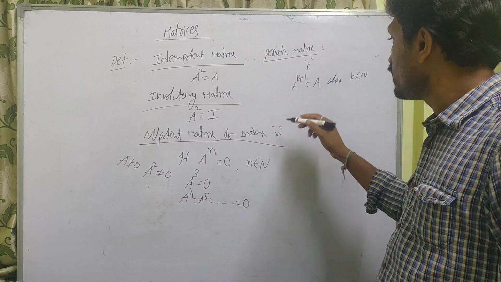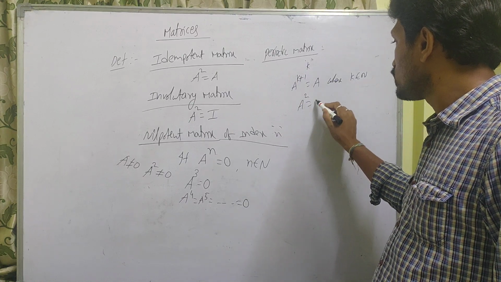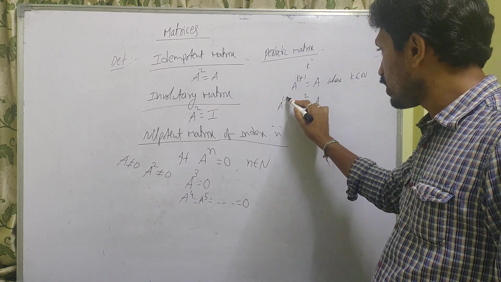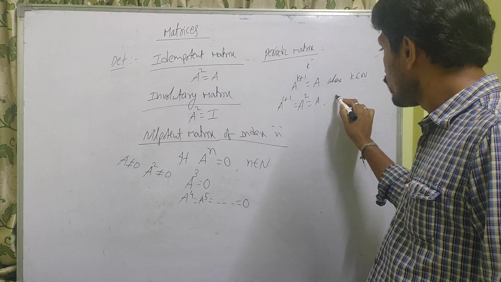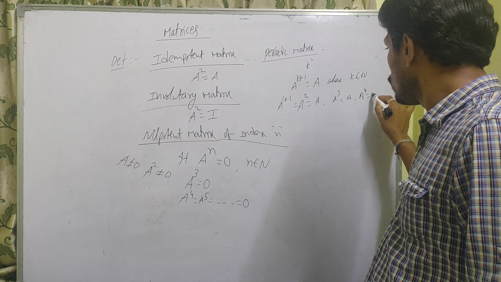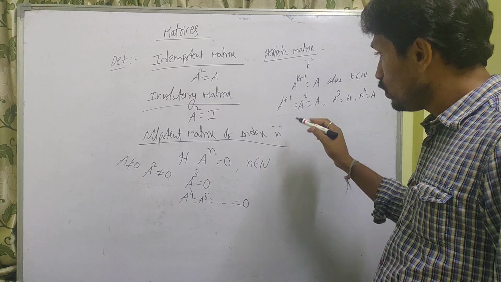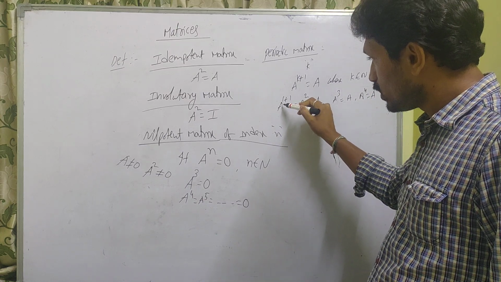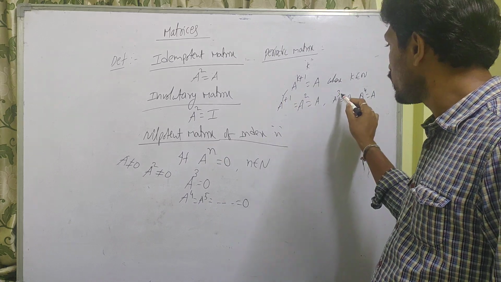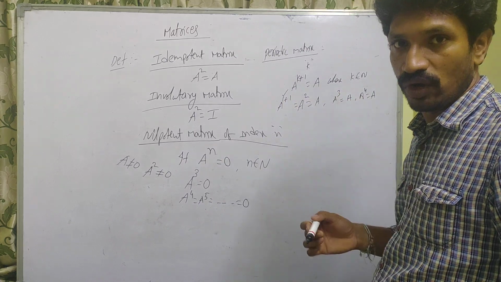That means, suppose you have A square is equal to A, then you can write A power 1 plus 1. Maybe A cube is equal to A power 4 is equal to A, even though, it is a periodic matrix with period 1 only. Don't write other, bigger numbers.